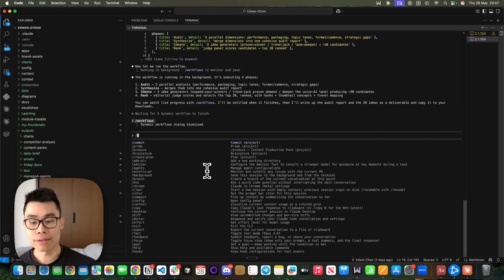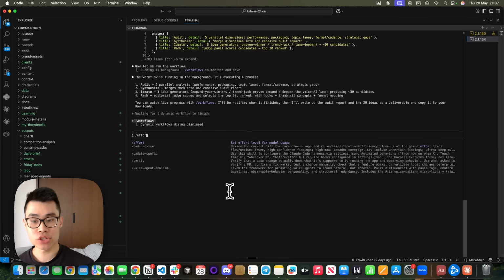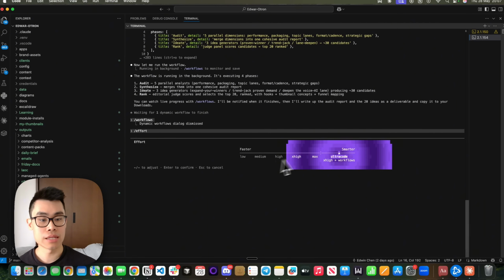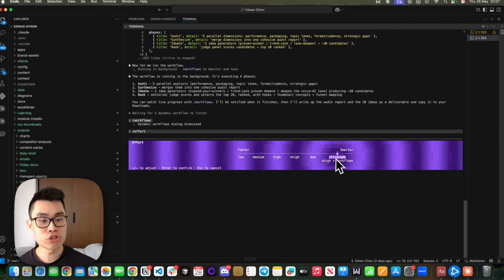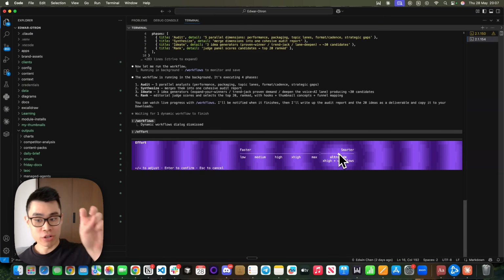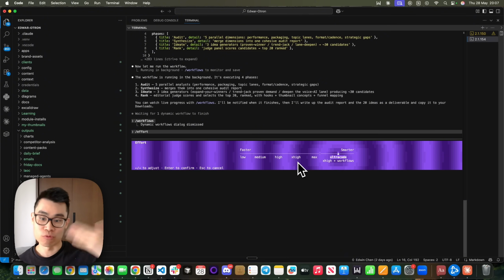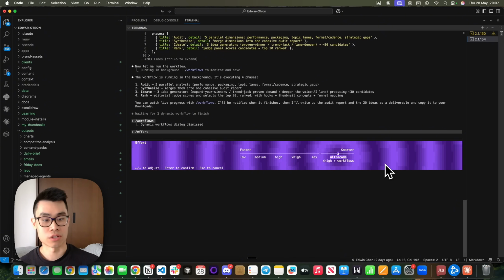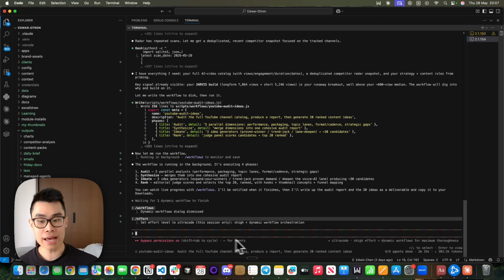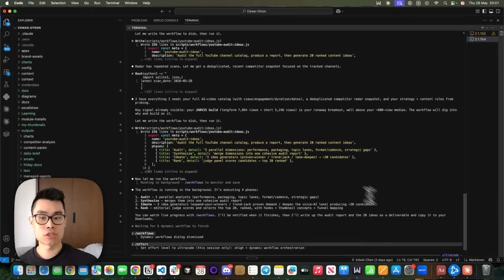And the other way, just so you know, is through the /effort menu. If you click on that, you can choose to have the workflow called Ultra Code, which is extra high effort. So right by default, it's in high effort. Now you can have this Ultra Code mode, which is the X high reasoning effort and using workflow. So if you click on that, you can change the effort level and say yes, change to X high, and you can see this colored there, and then you can just tell it to perform certain tasks, and it will work kind of exactly the same way as calling this workflow.